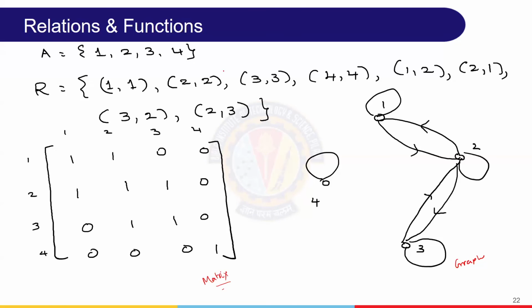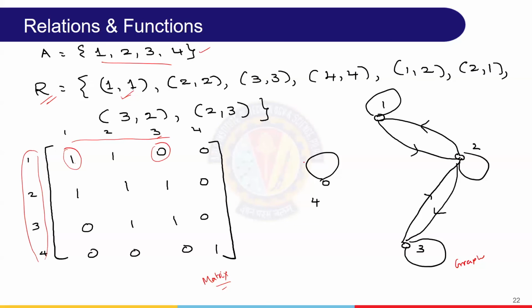So a set is given and the relation is given. How to put the matrix is very simple. Here 1, 2, 3, 4, and 1, 2, 3, 4. What we are writing here is which combinations exist and which combinations are not there. If I say this is 1 comma 1, whether this combination is there, yes, we'll put 1. Now if we go to 1 comma 3, this combination is not there in the given relation, therefore it is 0. Like this we can put it in the matrix form.